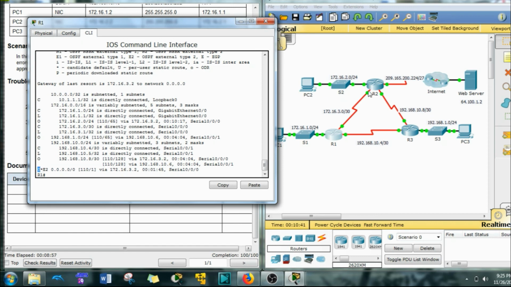So it was learned through OSPF from router 2. It is a candidate for a default route, because it got that quad 0. But what does this mean, this E2? Well, E1 or E2, all it means is it was externally learned by OSPF.